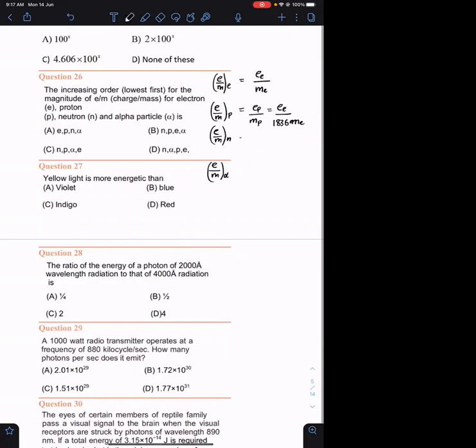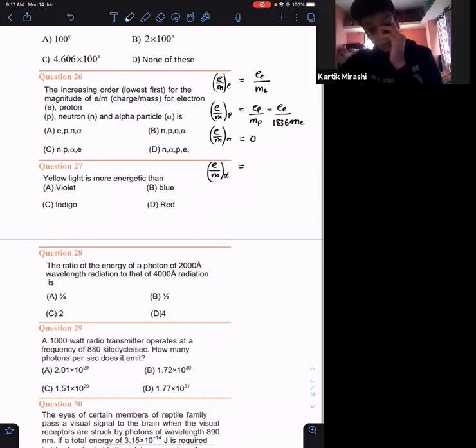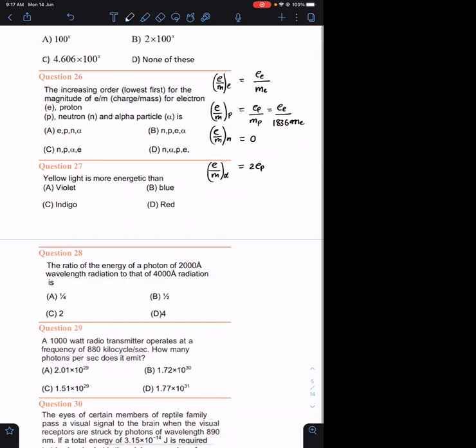What is the E/m ratio of neutron? It is 0 because the charge is 0. Alpha particle, it is 2 times the charge of the proton. What is alpha particle? It is helium 2 positive. And what is the mass number of helium? It is 4, 4 times the mass of proton. So it is half of the E/m ratio of proton, or I can say charge of electron divided by 2 into 1836 times mass of electron.